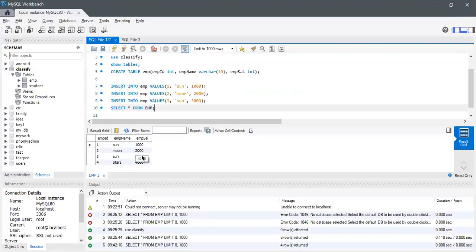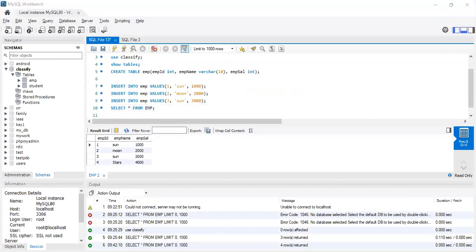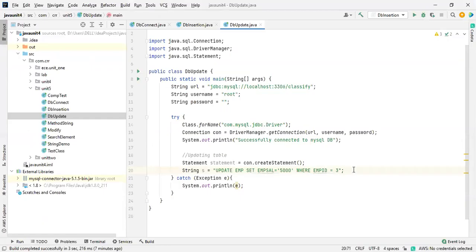I'm going to change this to 5,000. Yeah, the query is good. Did I make any mistake? Update employee table, set EMP salary is equal to 5,000, where employee ID is equal to 3. Yeah, which looks good.